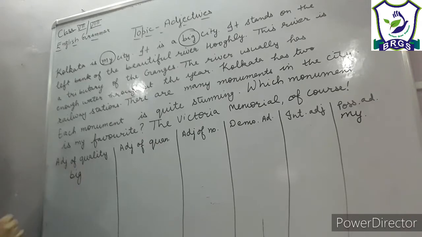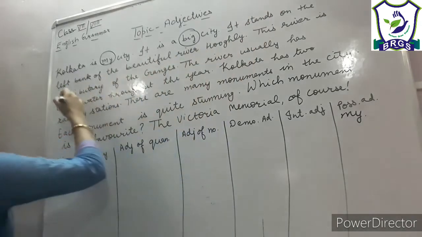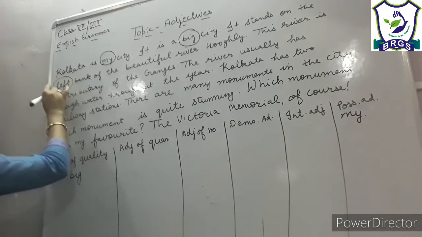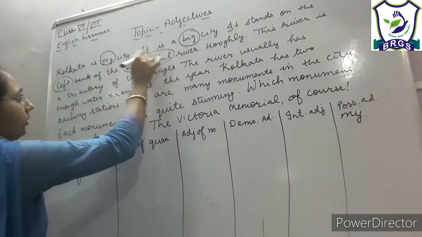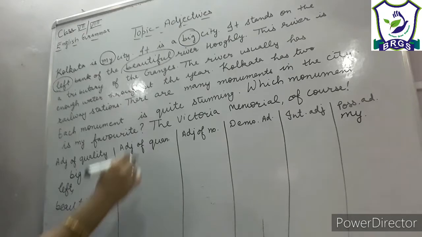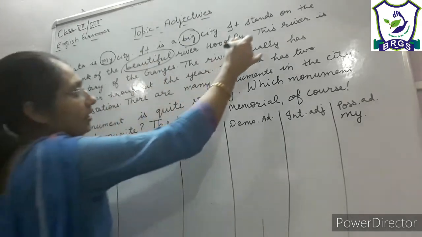It is telling the size, so it is a quality word. It stands on the left bank of the beautiful river Hooghly. So left and beautiful, again they are quality words, right? Next we have: this river is a tributary of the Ganges. This river.